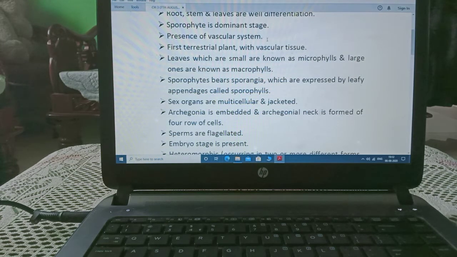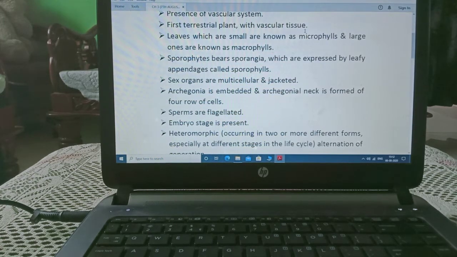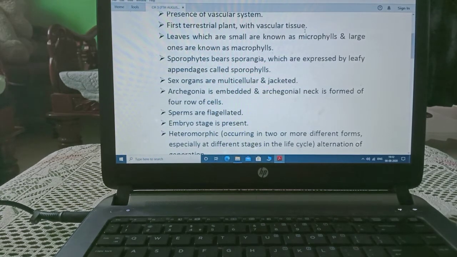Presence of vascular bundle, means xylem and phloem. First terrestrial plant with vascular tissue. These were the first originated plants which were present on the land and with the presence of xylem and phloem. Leaves which are small are known as microphylls and large ones are known as macrophylls.